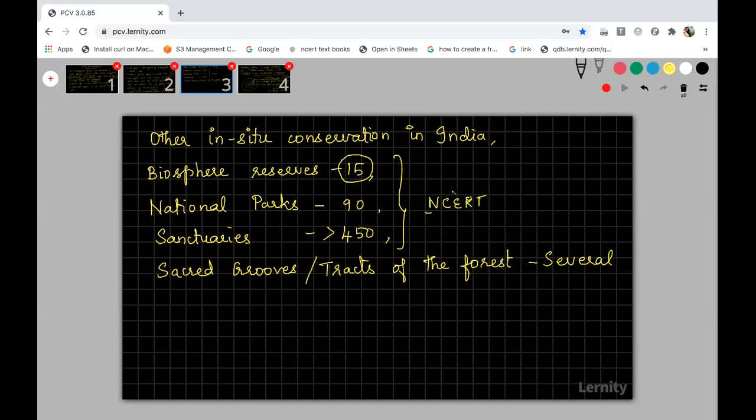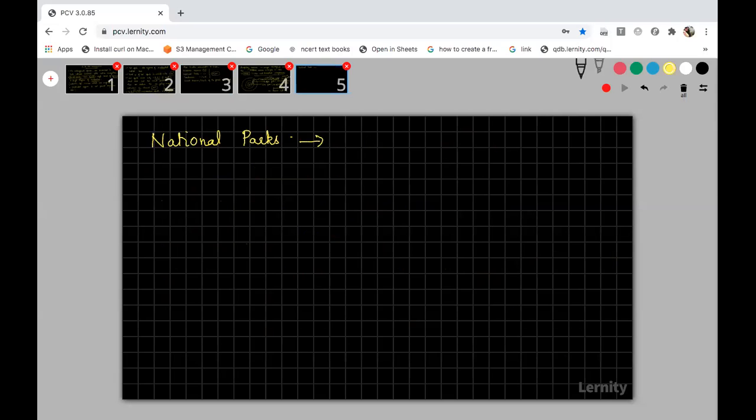Now coming to national parks. I told you 90 national parks are there in India. National parks are mainly to conserve wildlife. Wildlife, in the sense, includes both flora and fauna, both plants and animals. In national parks, private ownership will not be allowed. It will always be run by the government. Here also, grazing, cultivation, and forestry, nothing is permitted.